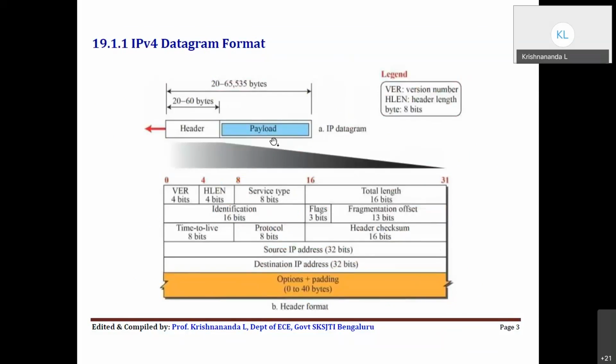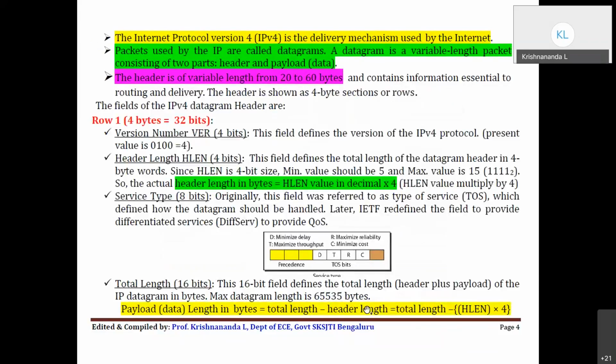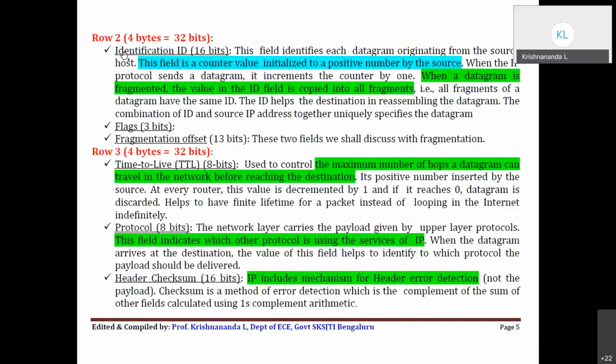The data length is the yellow box, the last one. Your payload length will be total length minus header length, and the header length we have already calculated using the formula earlier. You can easily calculate this, because it can be a numerical question in the exam also. It will be very easy to score marks, very simple LKG mathematics. There is no integration or differentiation, it's just addition, subtraction, and multiplication. That's it. Let us go to row 2 now.